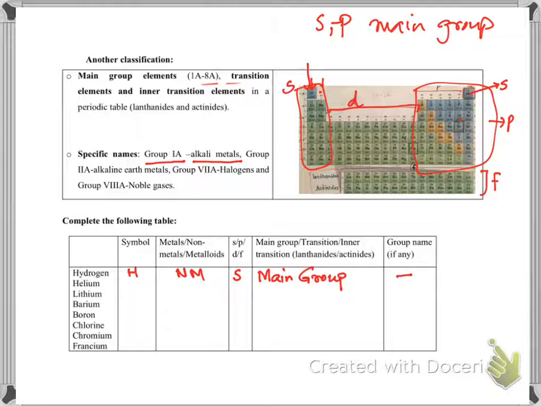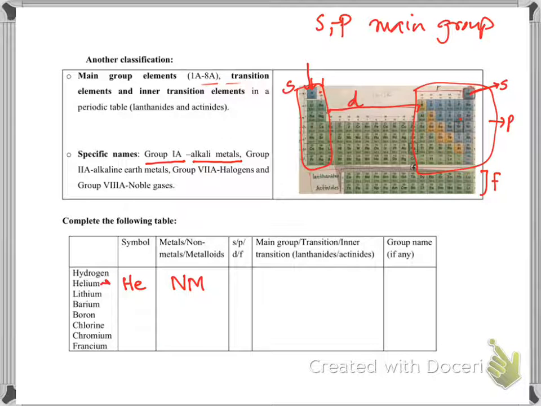Let's look at the next one, helium. The symbol is He. Is it metal, non-metal, metalloid? Non-metal. S, P, D, F?